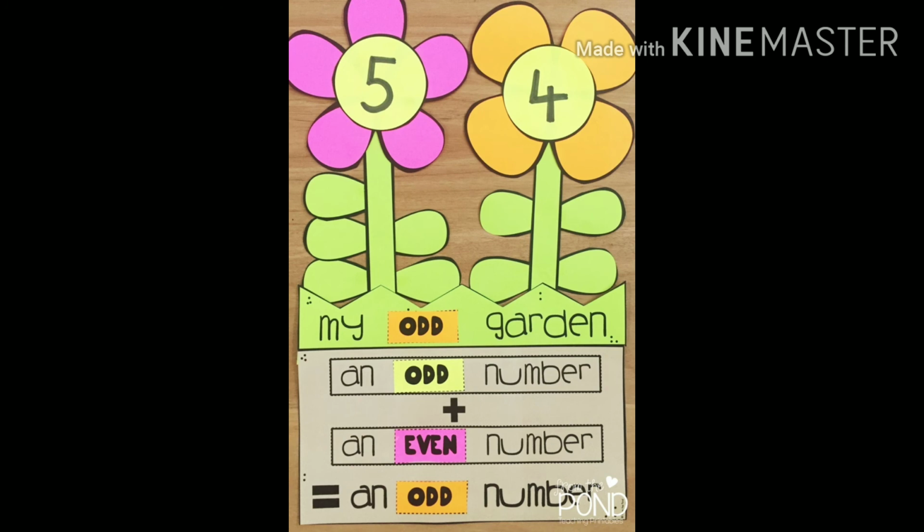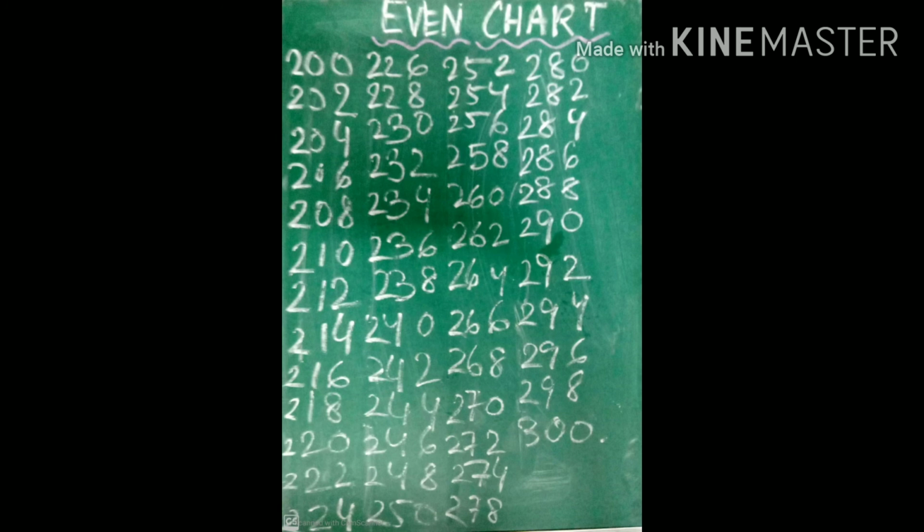Now let's see the even number chart from 200 up to 300. Okay, we are going to learn odd and even numbers up to 300. Make it clear, up to 300. Okay, so let's see what are the even number groups. 200, then 202,